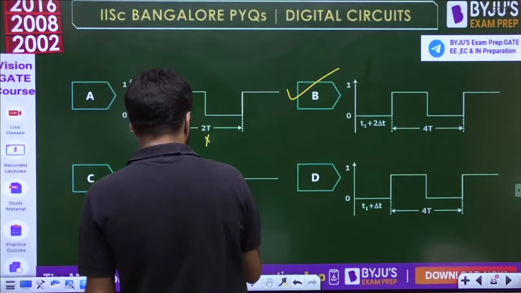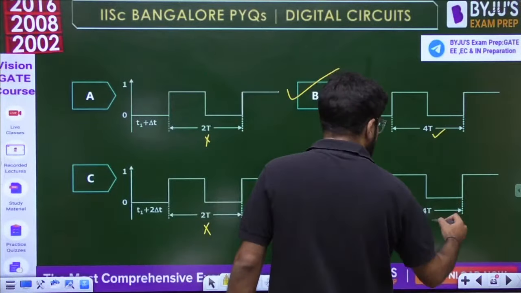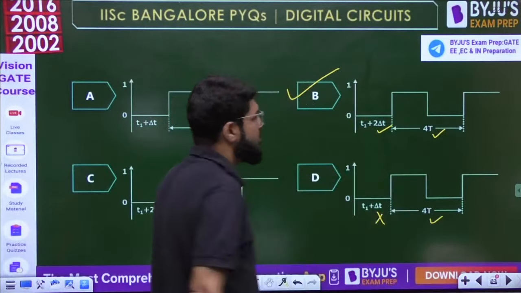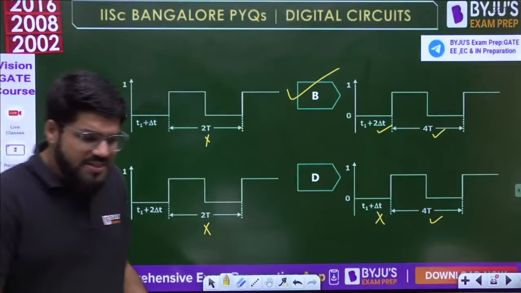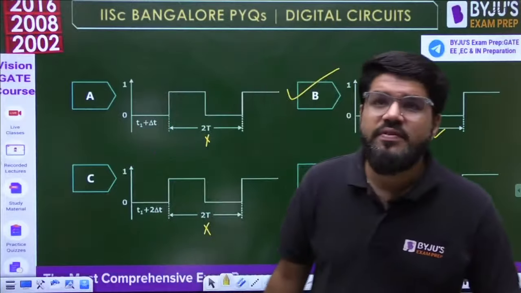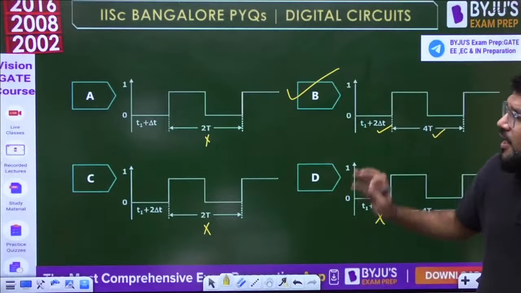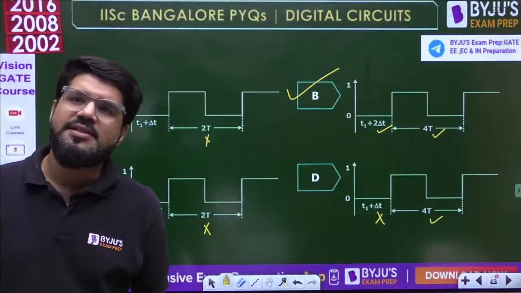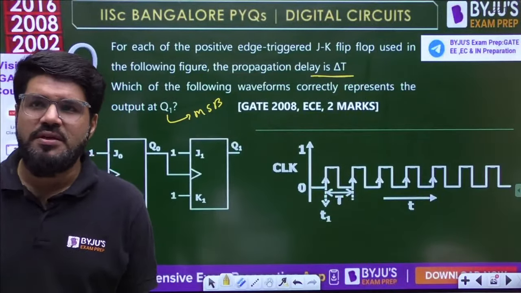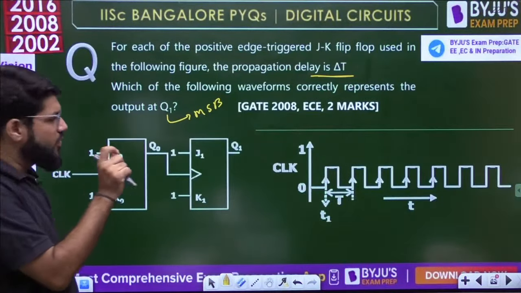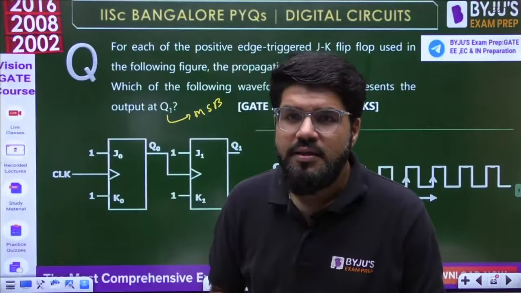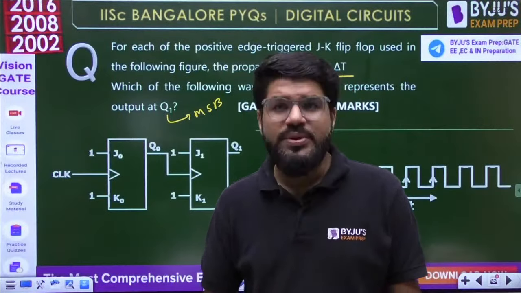So here the 2T is wrong, the 4T is correct, but delta t is wrong. The total is 2 delta t. Correct. This is how conceptually and logically you can solve the question with minimum calculation and maximum observation. It's a 2008 question, but a decent, good question, based on the understanding of the frequency of MSB and also the delay involved in the ripple counter. Done. Let's move to the next question.